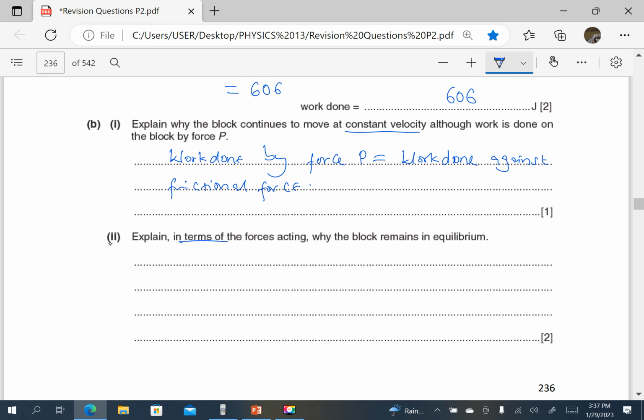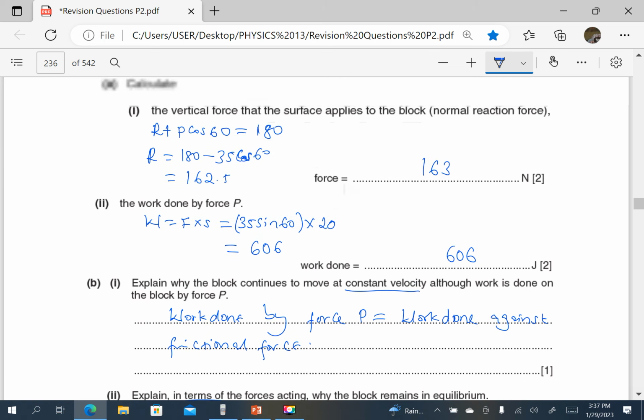Explain in terms of forces acting why the block remains in equilibrium. So number one, we can begin with the horizontal. In the horizontal, there is a horizontal component of P which is equal and opposite to the frictional force.